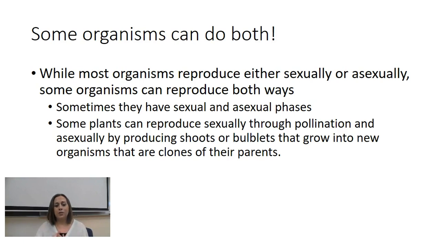So again, you have some organisms that can reproduce sexually and asexually, and so they are just increasing the number of offspring that they can have because they're going to be able to reproduce sexually when it's good. In some cases, if they're getting pollinated and they're able to increase variation. Other times, though, if it's more beneficial to some plants to just create outgrowths so that they can make shoots or they can make bulblets, they are going to create genetically identical offspring. So it's kind of the best of both worlds.